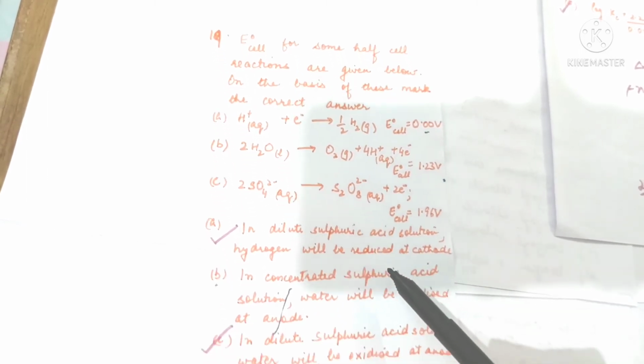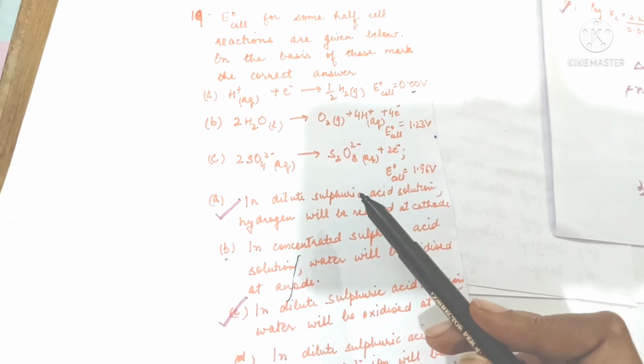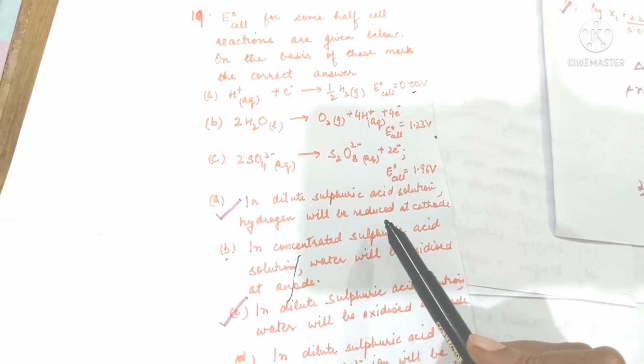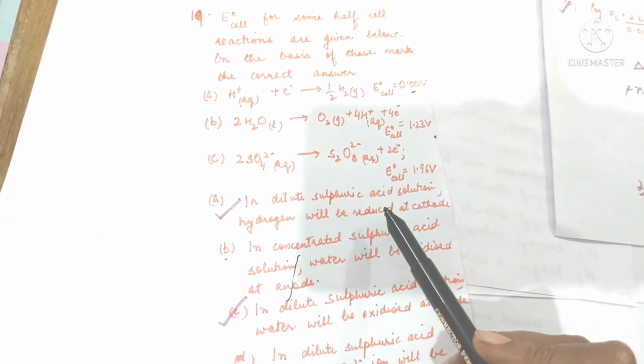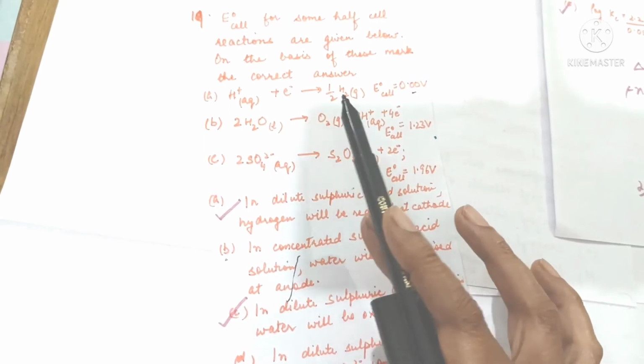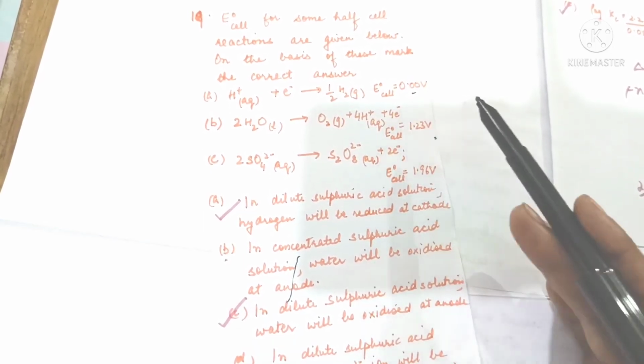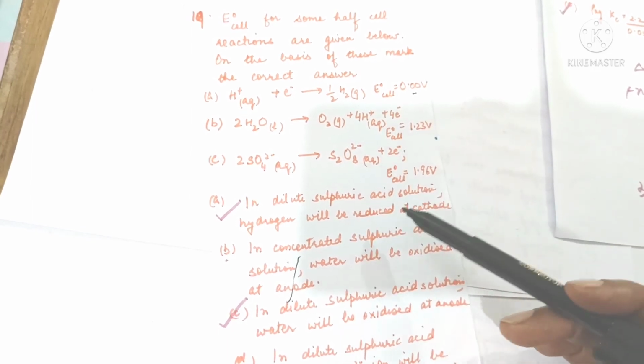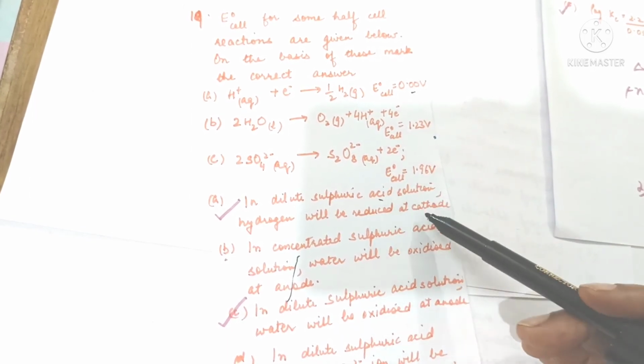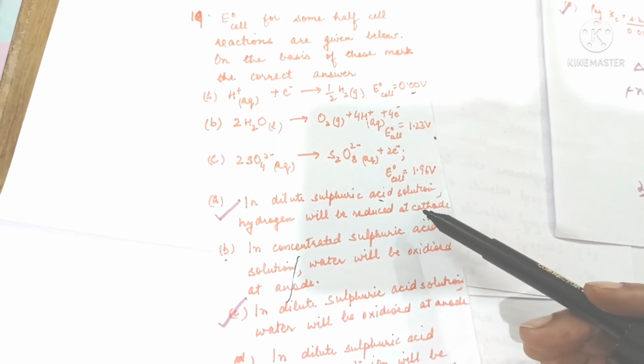Now, which of the following options are correct? Let's see. In dilute sulfuric acid, hydrogen will be reduced at cathode. That's true, because hydrogen ions gain electron to form hydrogen gas. So at cathode it is going to gain electrons to form hydrogen gas.